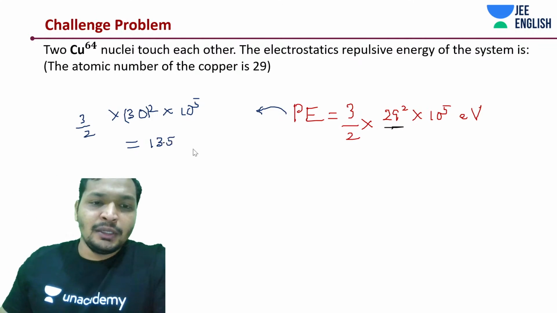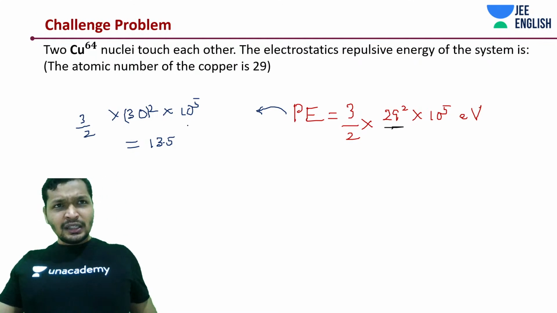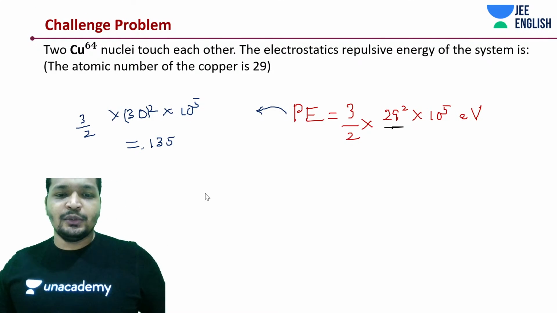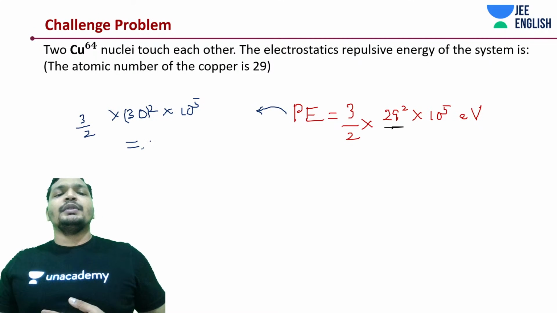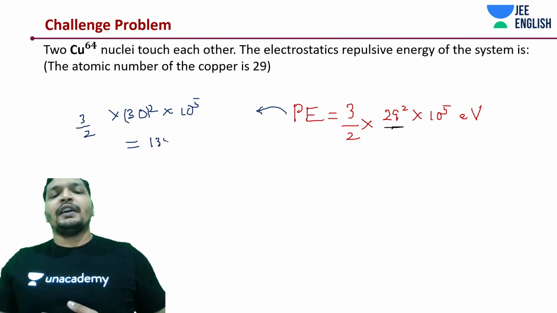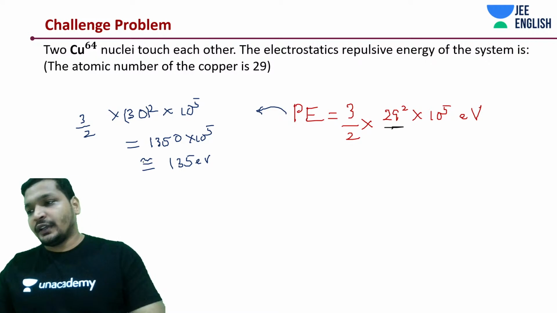Just a moment. Let me do this again. I'm slipping up. 1350, yeah. 1350 into 10 to the power 5 electron volt. So this should be like 135, near about 135.